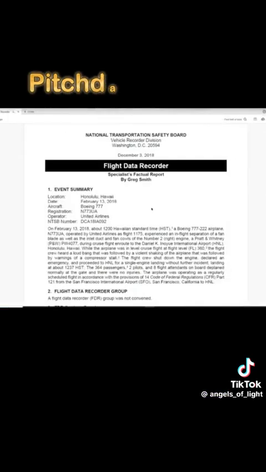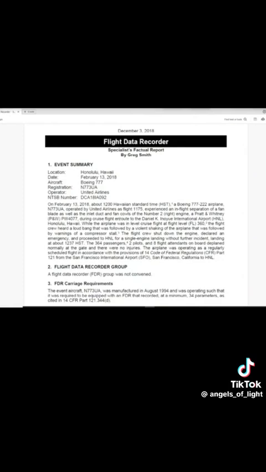You're not driving anywhere. For Globetardia, just to give a little background, a little context. Location, Honolulu, Hawaii. Date, February 13th, 2018. Aircraft, Boeing 777. Operator, United Airlines. The text reads: on February 13th, 2018, about 1200 hours Hawaiian Standard Time, HST, a Boeing 777-222 airplane operated by United Airlines as Flight 1175 experienced an in-flight separation of a fan blade as well as the inlet duct and fan cowls of number 2 right engine, a Pratt & Whitney, during cruise flight en route to Daniel K. Inouye International Airport, Honolulu, Hawaii.